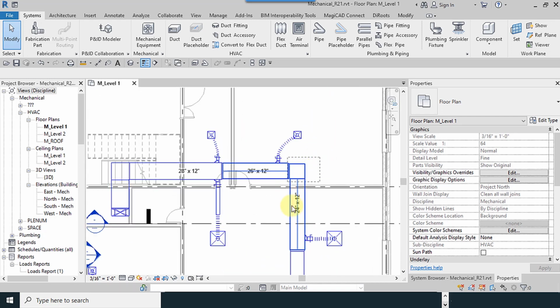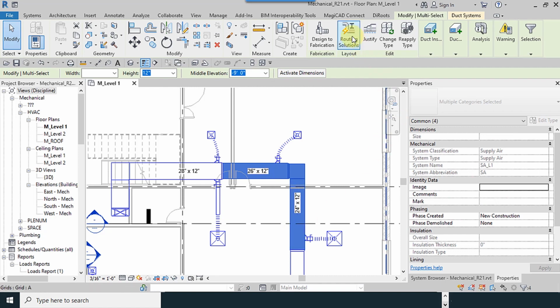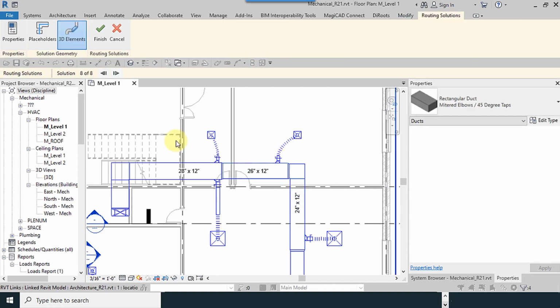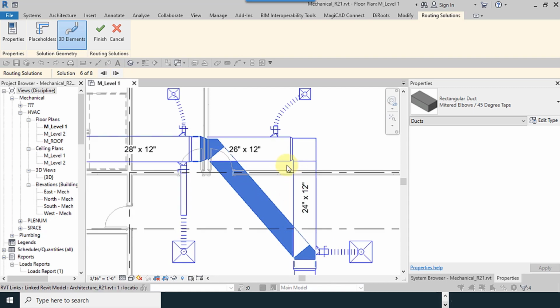Now I want to select these three ducts and I use the routing solutions tool. It gives you different routes. You can use these shapes.